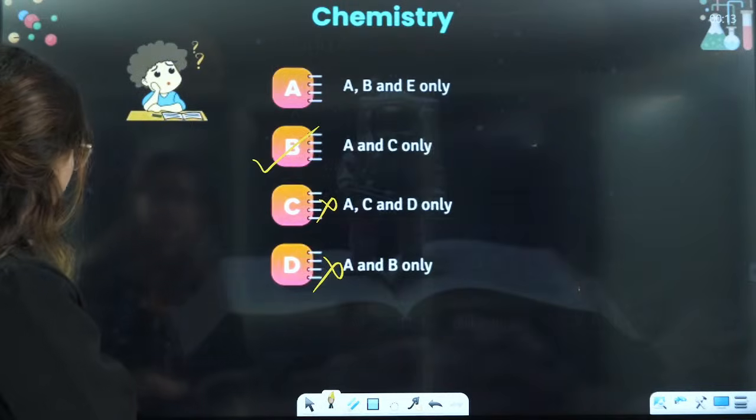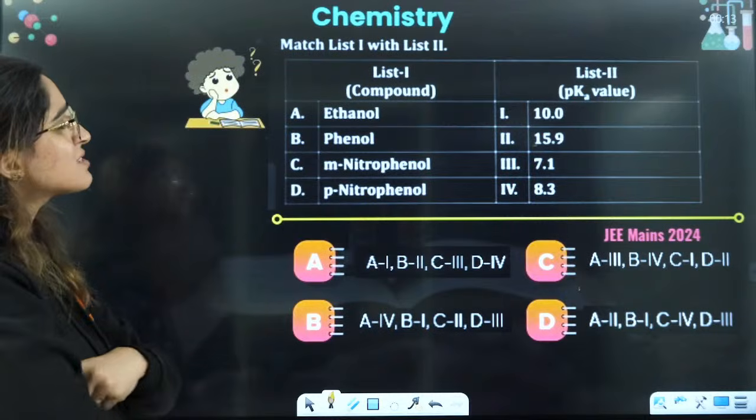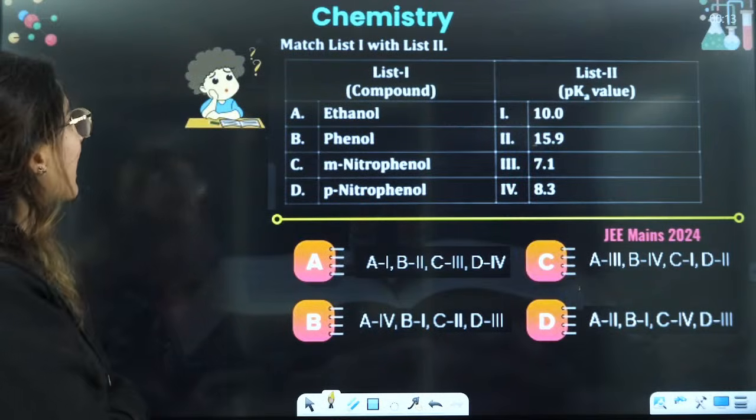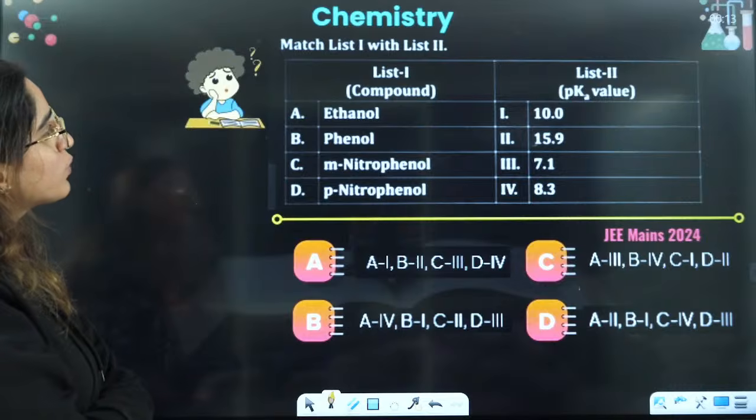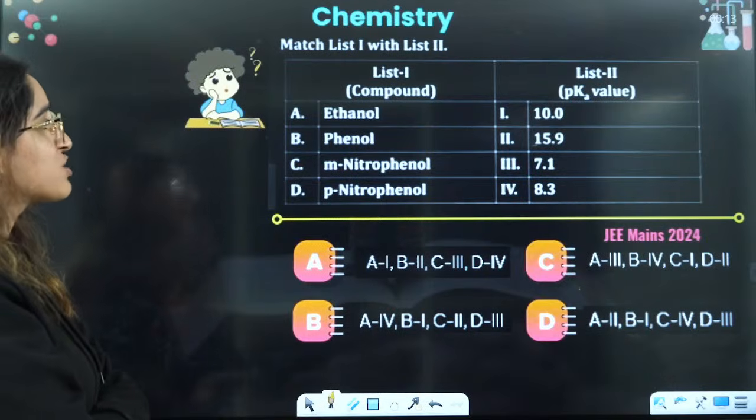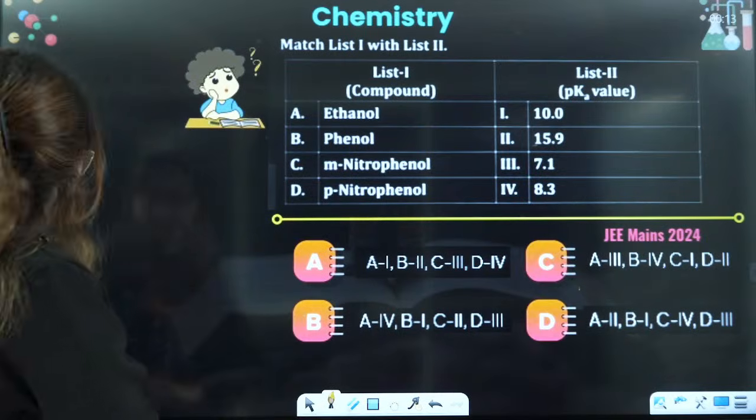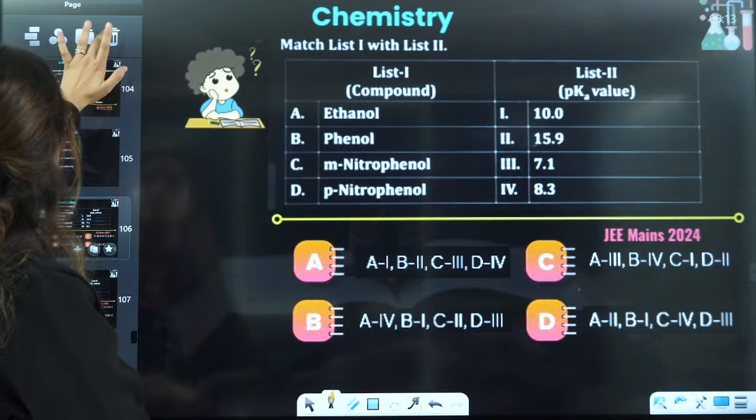Okay. Chalo. Next is the JEE 2024 question, that is match List 1 with List 2. So now you have to match List 1. Achha, we have seen this already. We have done it already, guys.